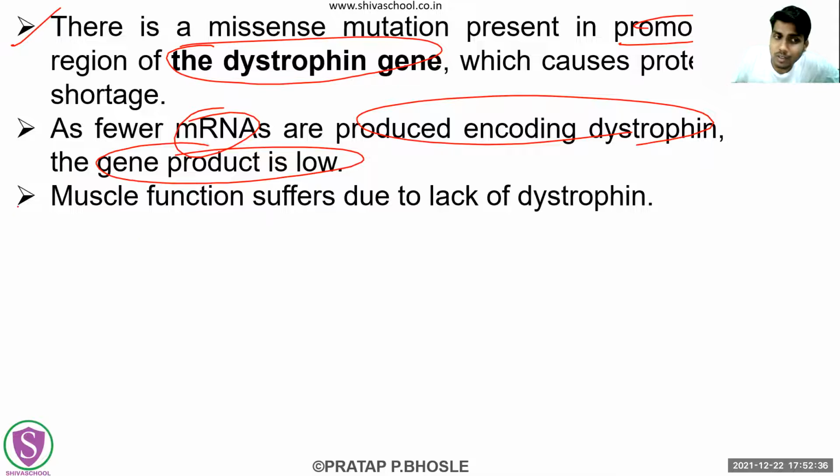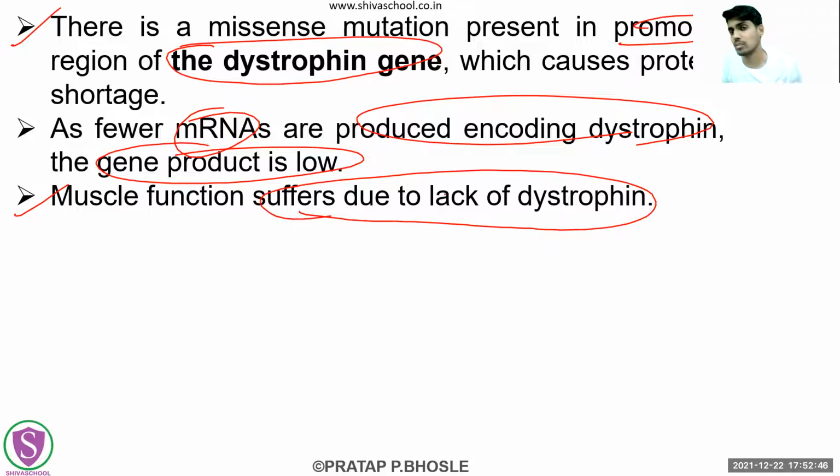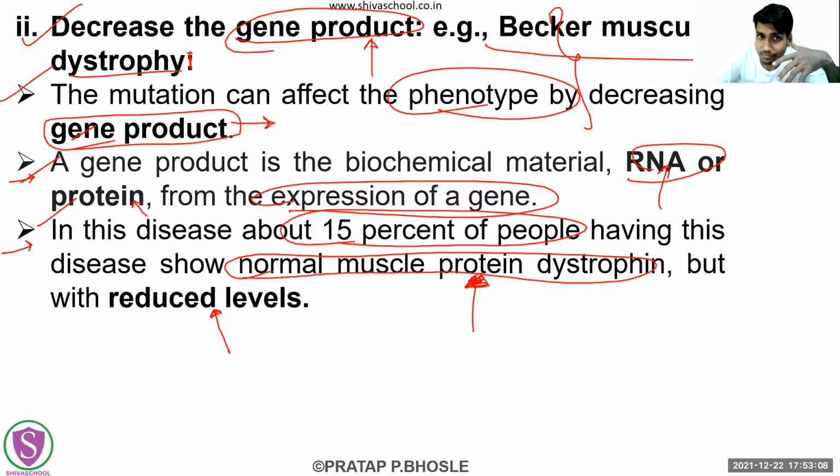Because of that absence of dystrophin, which is essential for the functioning of the muscles, the muscle suffers a defect. Some defect will come in their function, right? Because dystrophin is not there. This is one of the important proteins in the function of muscle. If it is not synthesized in sufficient number, then there will obviously be a problem in the functioning of the muscle. Now we'll see how to minimize this.